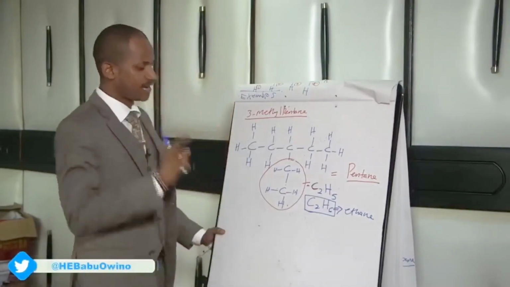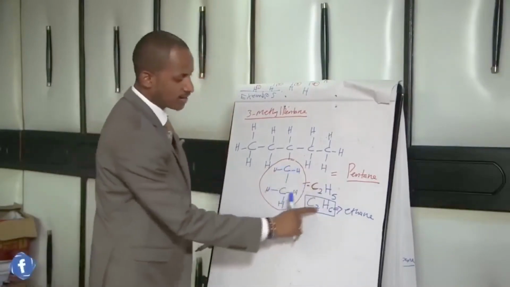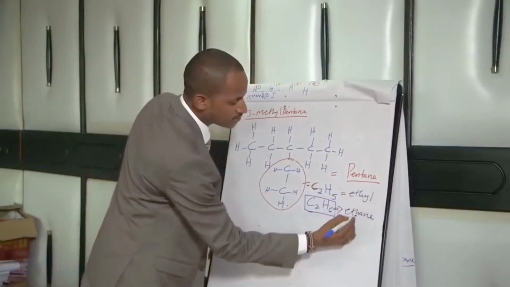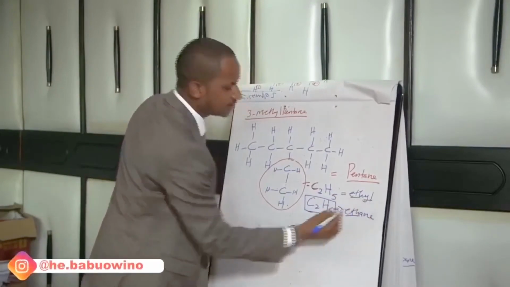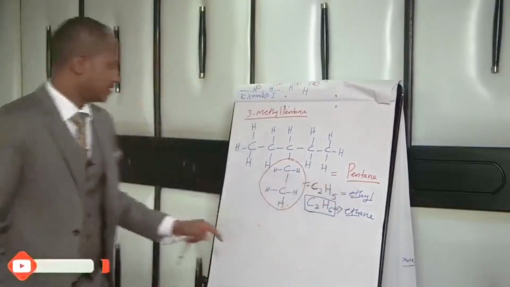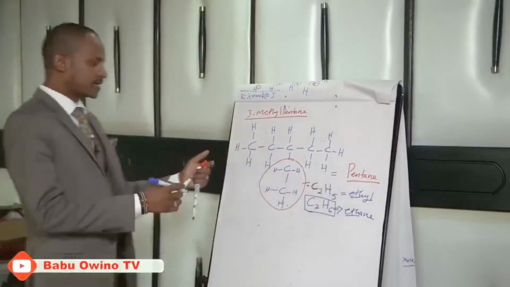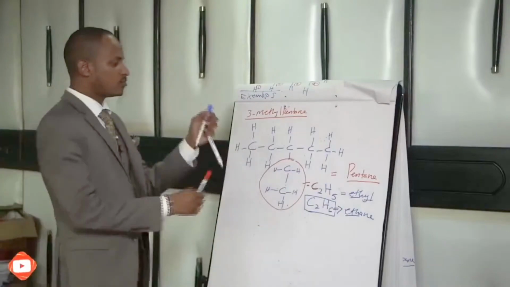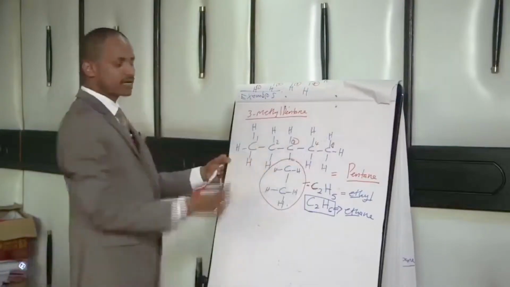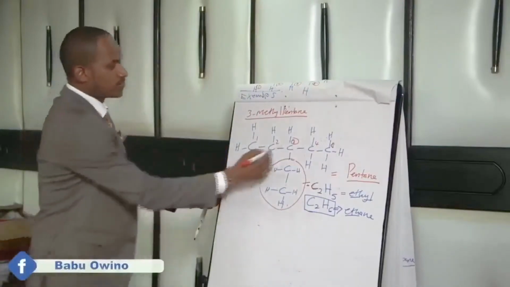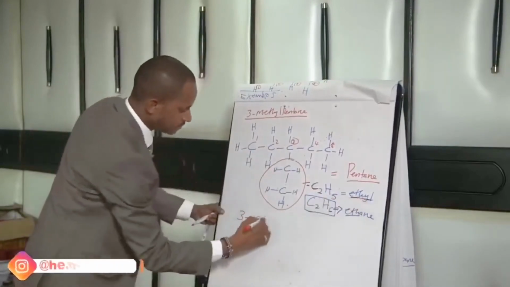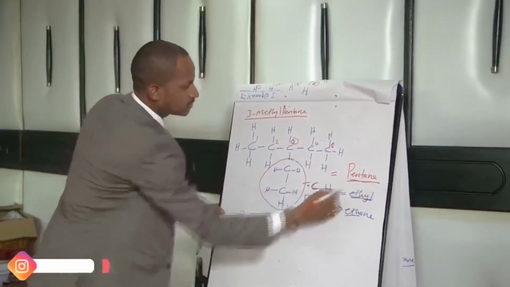But which alkyl do we have here? Because it has 2 carbons and we have ethane, this becomes an ethyl. You only take the word eth, then you add the word yl. So this is an ethyl. If it is an ethyl, we want to name this. The next step is to identify on which carbon atom does it lie from the longest chain. So it lies on the third carbon atom. So you will only take the number 3, then take this ethyl, then join with this pentane.